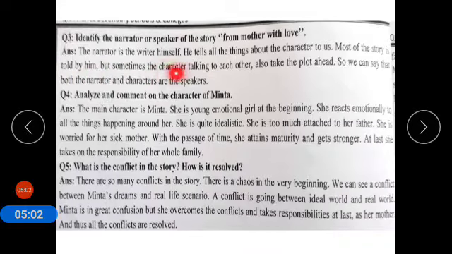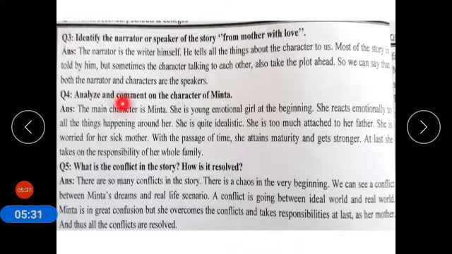But sometimes the characters talking to each other also take the plot ahead. So in some scenes you can find the direct conversation of two people. So we can say that both the narrator and characters are the speakers. So in conclusion, we come to know that the narrator of the story is the writer and the characters also.